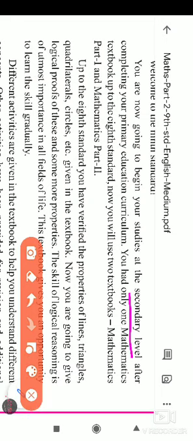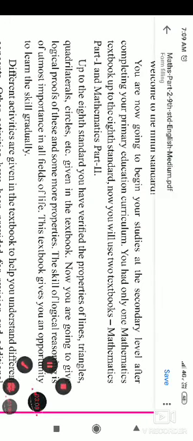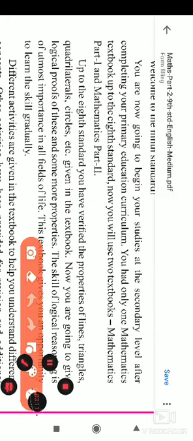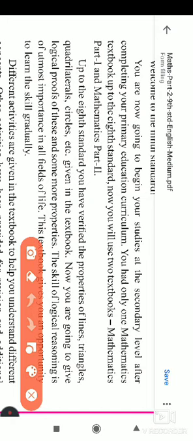After completing your primary education curriculum, you had only one mathematics textbook up to that. Just now I told you, till now you have only one mathematics textbook. But now onwards you have two mathematics textbooks, that is maths part 1 and maths part 2.